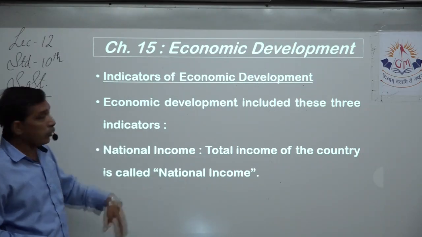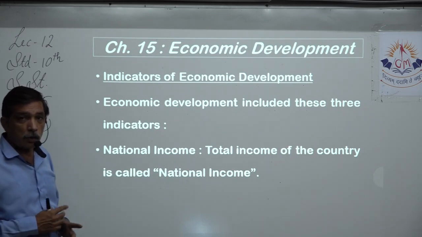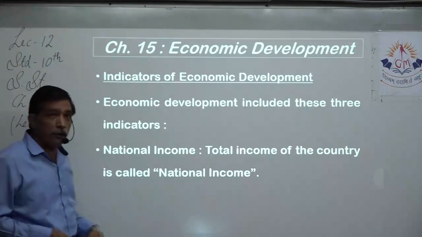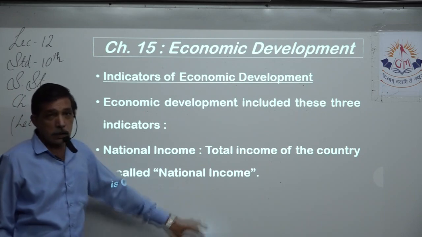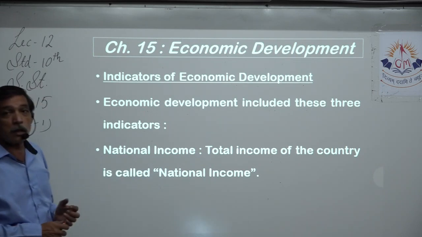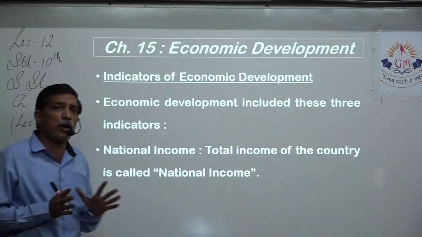So these are the 3 parameters that we talked about, right? So national income, we already discussed this. This is the formula. What is national income? It is the total income of the country, that is called national income. This is the definition of national income: total income of the country.